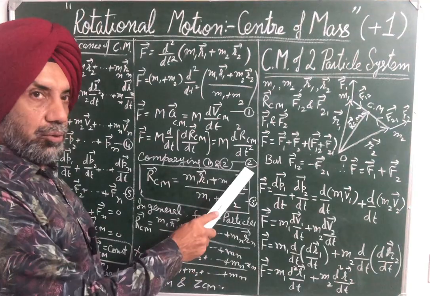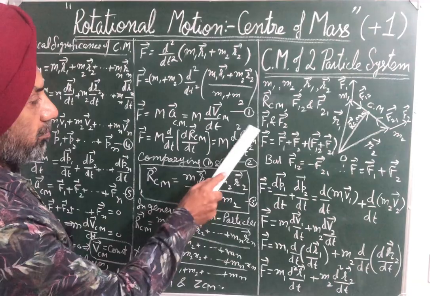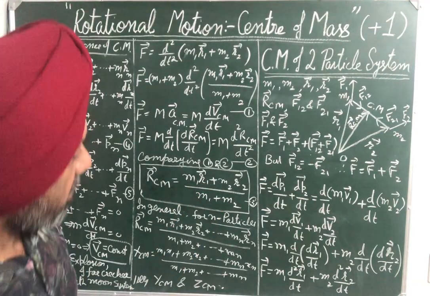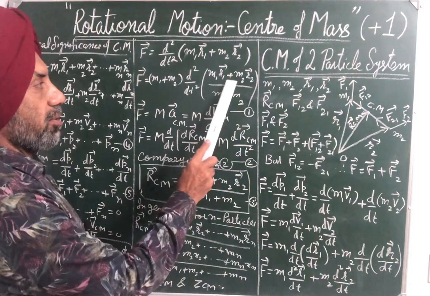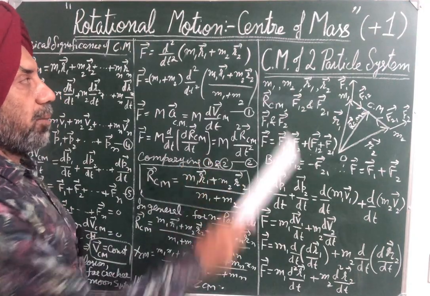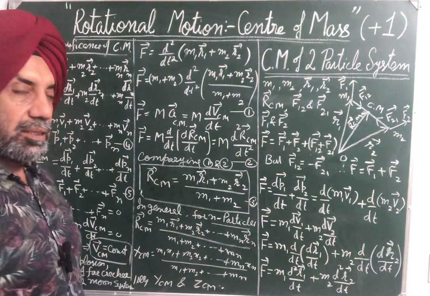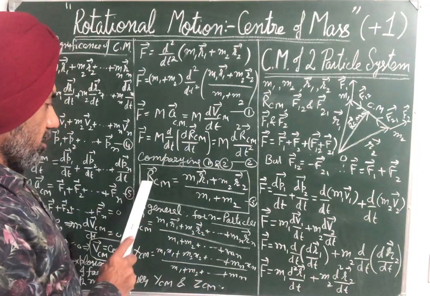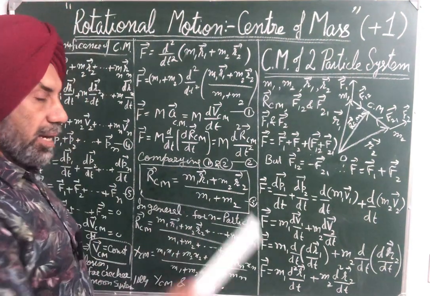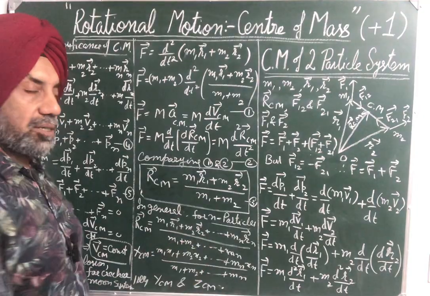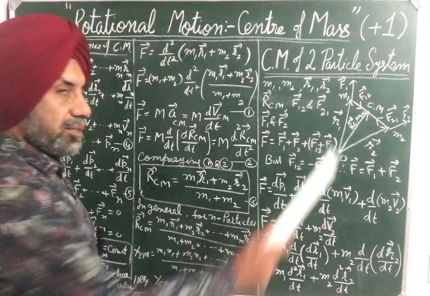So comparing 1 and 2, we both represent external force. So we have R_CM vector is equal to (m1 r1 vector plus m2 r2 vector) upon (m1 plus m2). So this gives an expression for the position vector of center of mass in terms of masses of the particles and position vectors of individual masses. So this was for a two particle system.